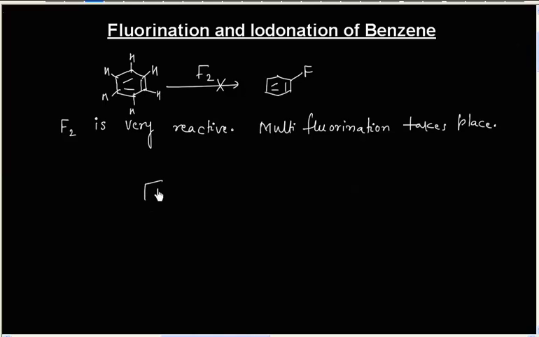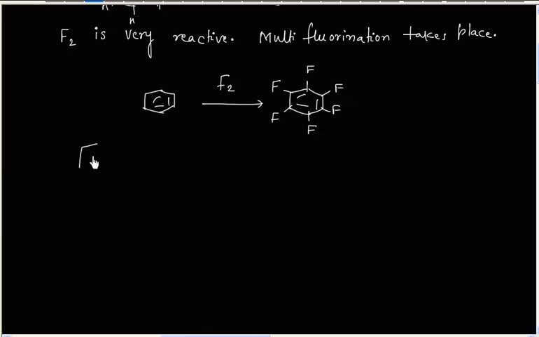So in this case, if benzene reacts with fluorine, we will have multifluorination. And this happens because fluorine is very reactive. So if I want to convert benzene to fluorobenzene, how can this be done?